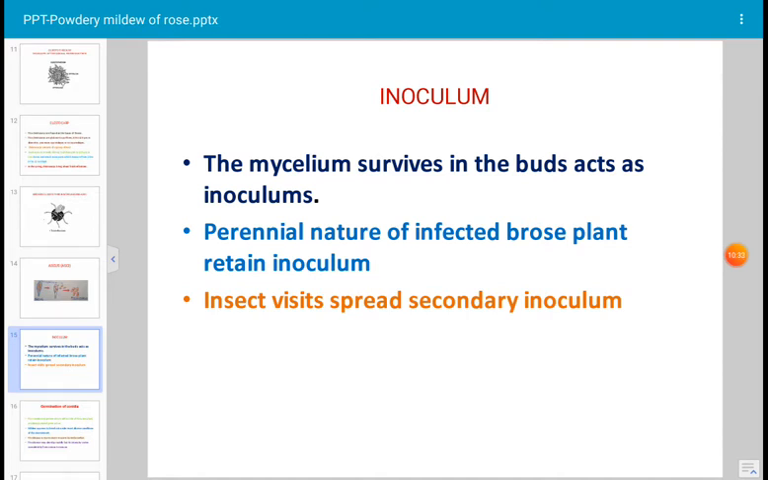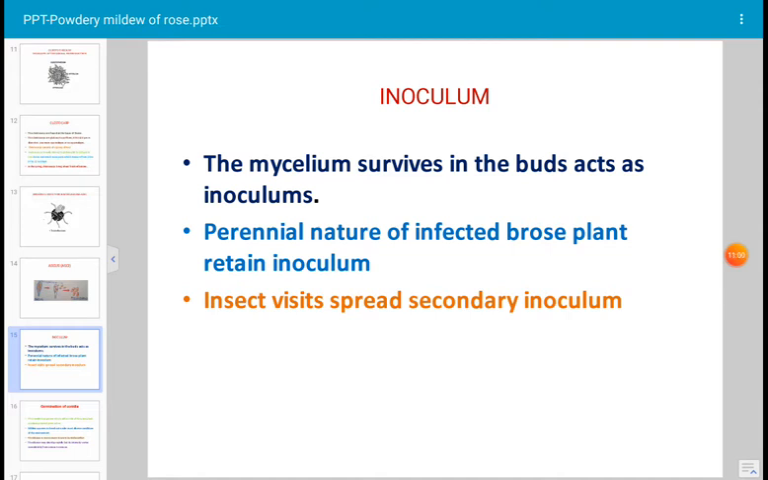What is inoculum? Inoculum is a small quantity of the pathogen which is enough to cause the disease. That is inoculum, the inoculum of the pathogen. Where does the mycelium occur? It occurs in the soil on infected plant debris. Infected plant debris consists of cleistothecia, many fruiting bodies of the fungus that act as inoculum.